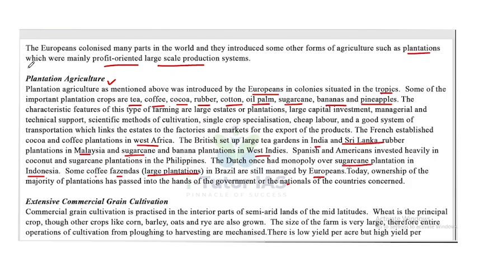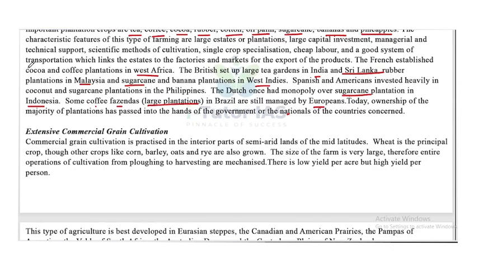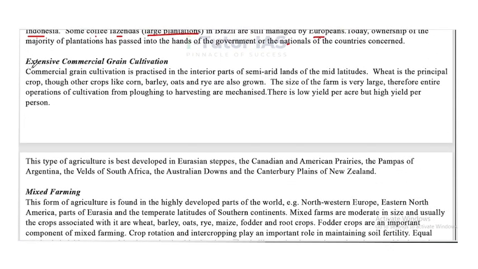Now, the next one is extensive commercial grain cultivation. What is extensive commercial grain cultivation? Commercial grain cultivation is practiced in the interior parts of the semi-arid lands of the mid-latitudes. Wheat is the principal crop, though other crops like corn, barley, oats and rye are also grown. The size of the farm is very large, therefore the entire operations of cultivation from plowing to harvesting are mechanized.